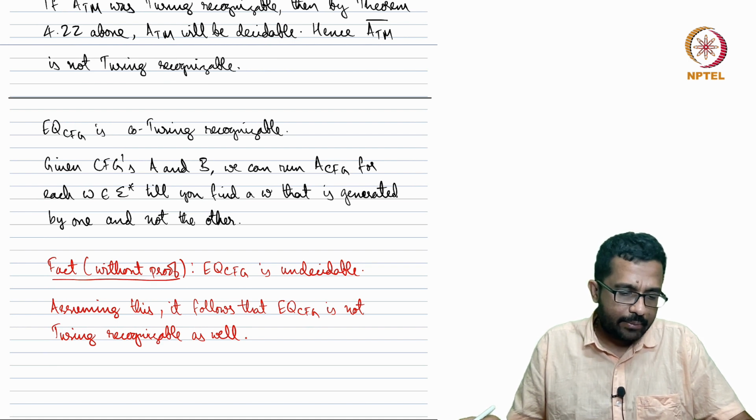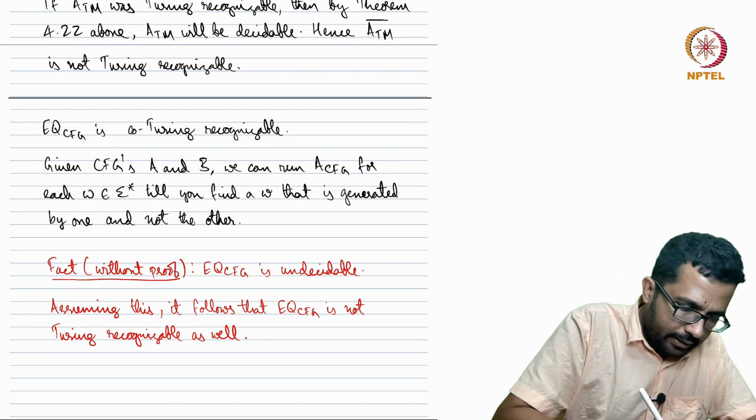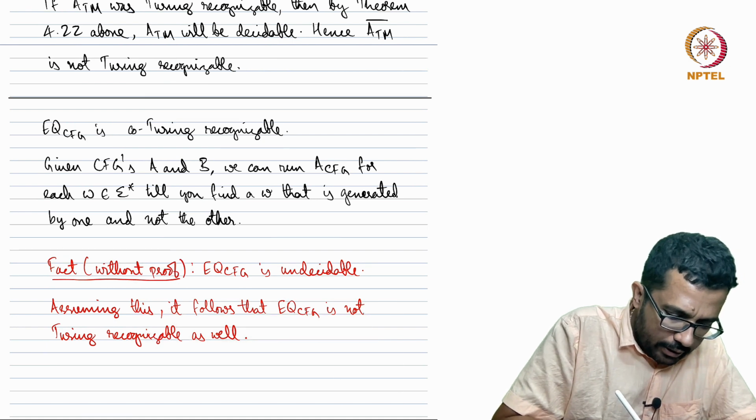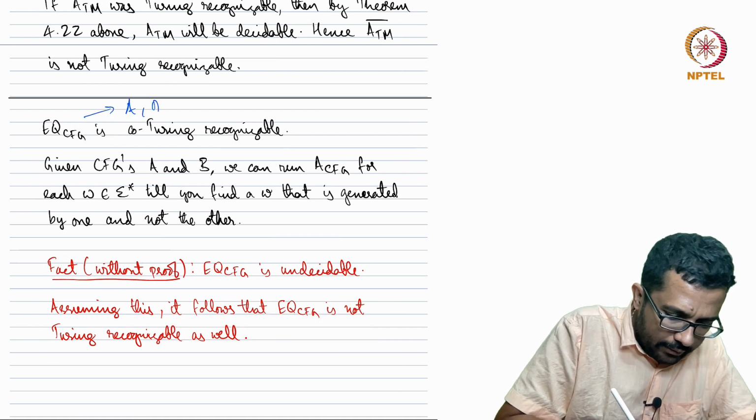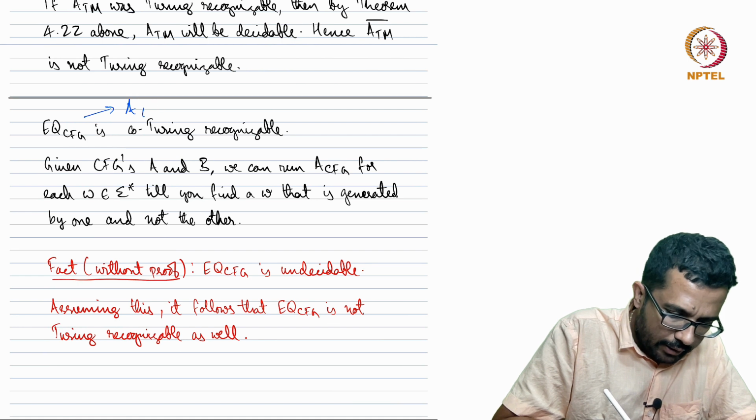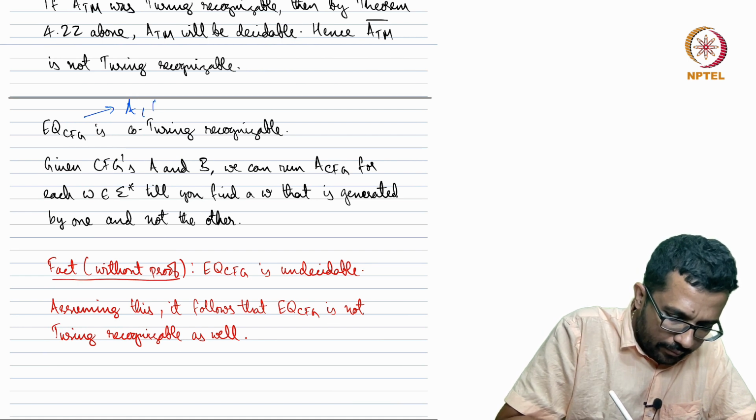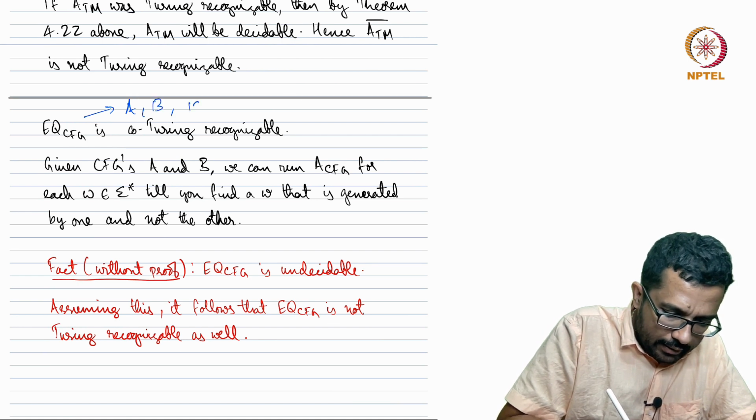So why is it recognizable? To remind ourselves, EQ_CFG is: you are given A and B, context-free grammars. Is L(A) equal to L(B)? Are they equivalent? This is the question.